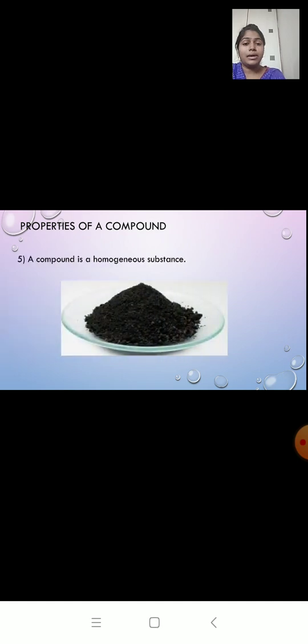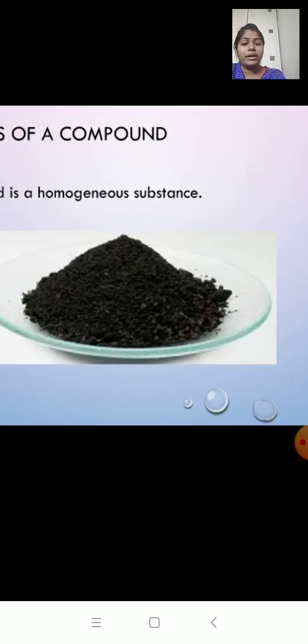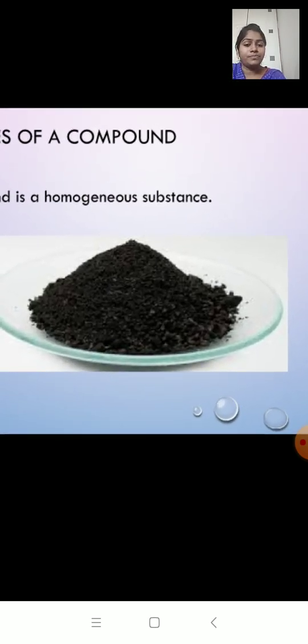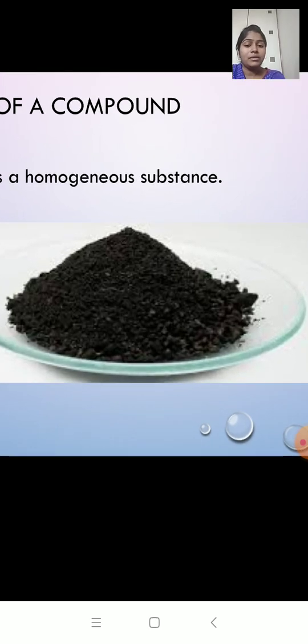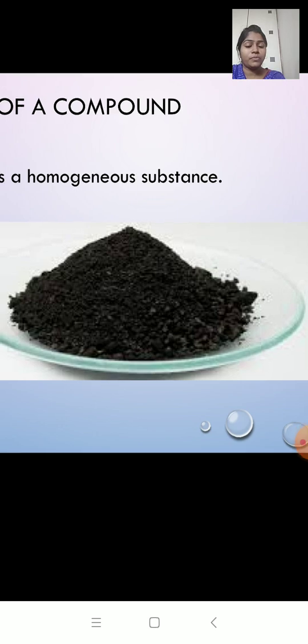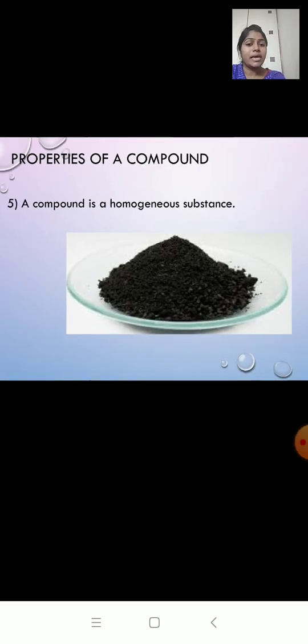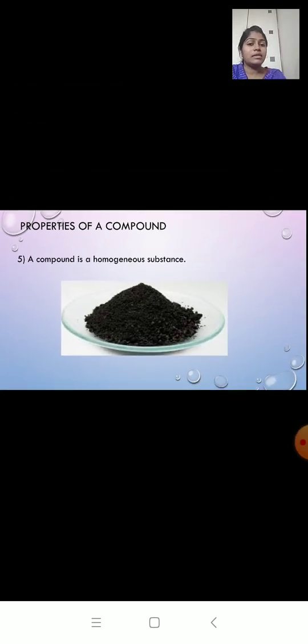And the last property: a compound is a homogeneous substance. When you take a magnifying glass and look at this compound, you can see that it looks the same throughout. We cannot see more of iron or more of sulfur at any part. It looks the same throughout, so we can say that a compound is a homogeneous substance. I hope you have understood.